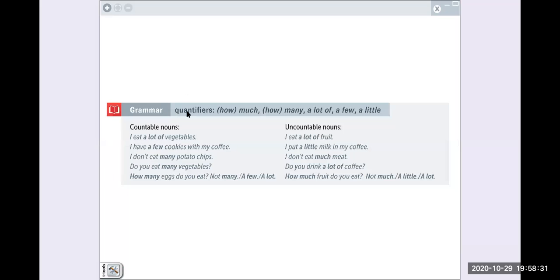It says, quantifiers: we have how much, how many, a lot of, a few, and a little. Okay, si quieren acá arriba, ustedes pueden escribir. We have a lot of for countable and uncountable nouns, right? This is the same for both. We have a few for a small quantity and countable nouns. Okay, we have a little for a small quantity and uncountable nouns. Milk.